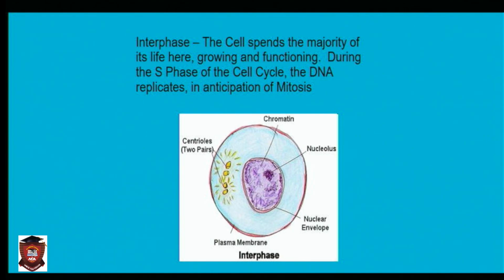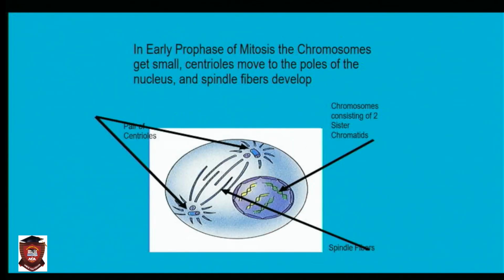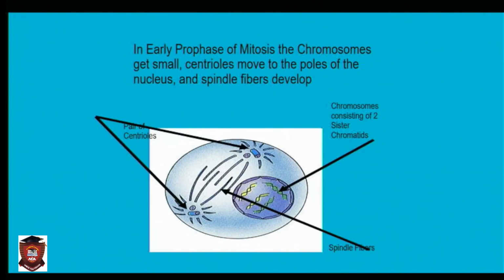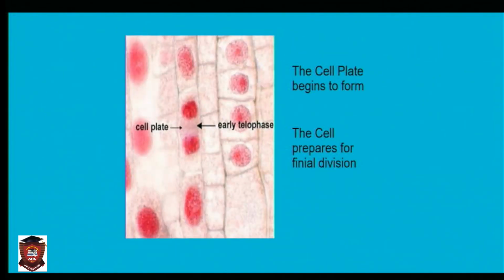Okay. Now let's look at this prophase. You are still seeing the asters, and the chromosomes consisting of sister chromatids. So you now know what sister chromatid is. First of all, the nucleolus disappears. Let's go back again.